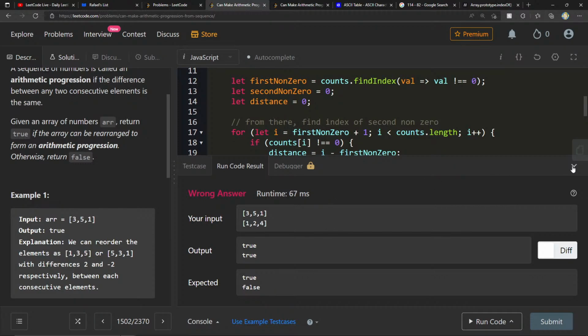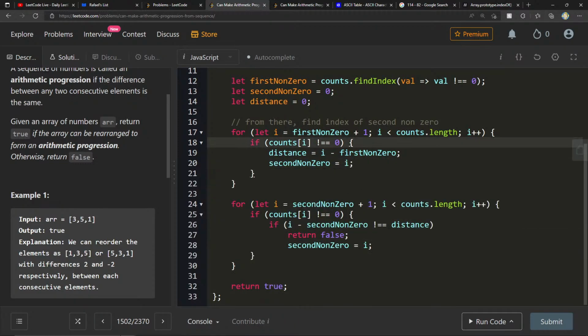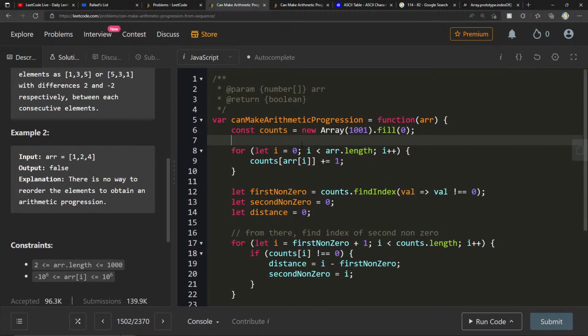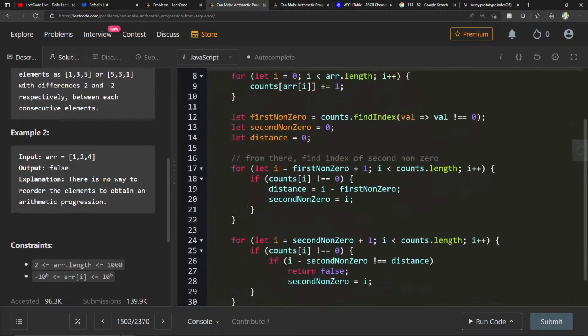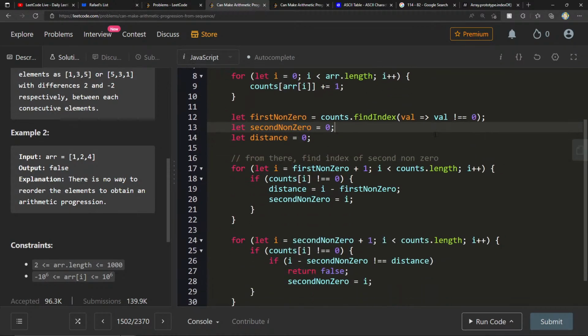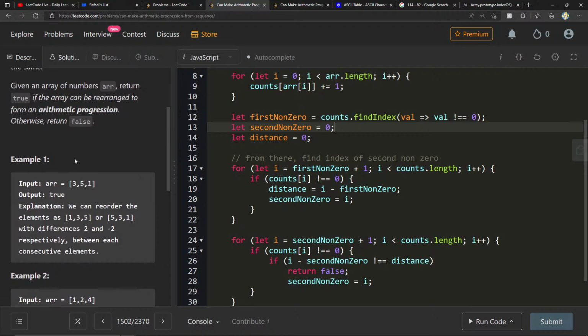True, true, true, false. I think I'm making some dumb mistakes here, but really what I'm trying to do is the same thing, but now just with a single static array. So this would make it linear time with constant space, right? Which is better than what we had earlier, which is our n log n. But there's probably a better way of doing this. We just need to make sure, for every non-zero element, the distance is the same to the next non-zero element. Or I guess we can always keep track of the count.